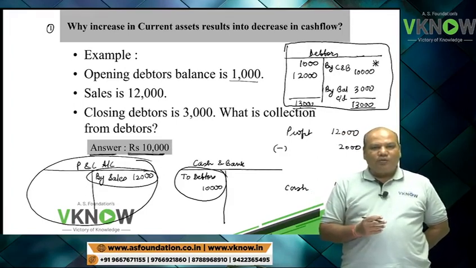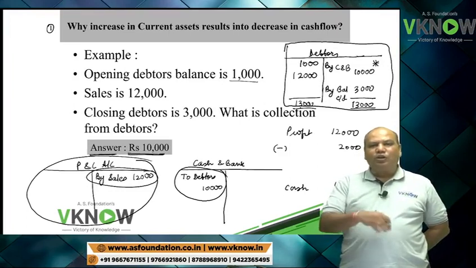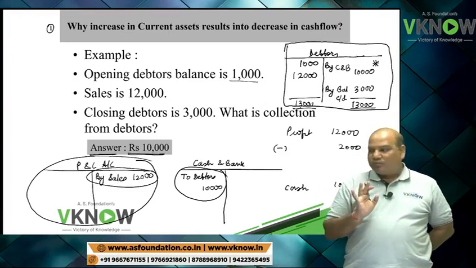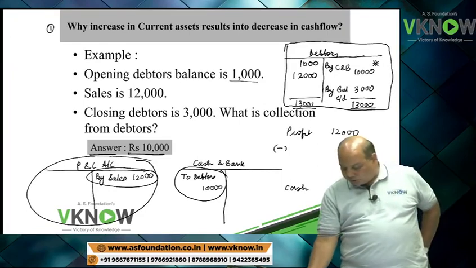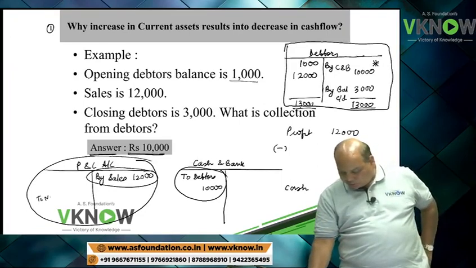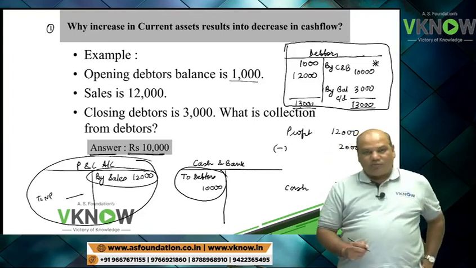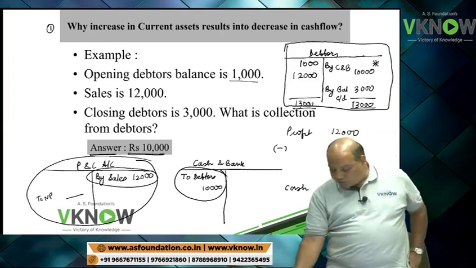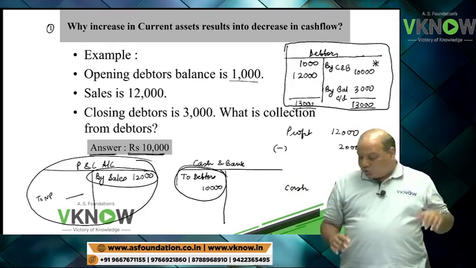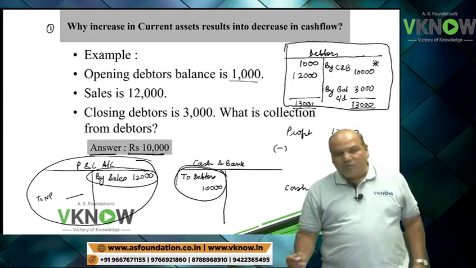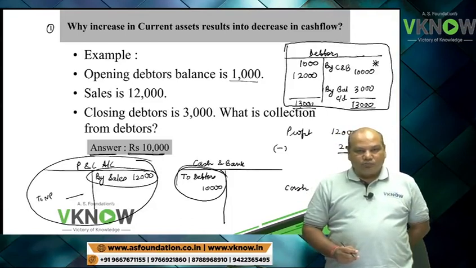My profit as per P&L account is 12,000, assuming no other transaction. Assume no other transaction for the time being. So whatever is sale here, that is your net profit. And in cash flow statement, assume no other transaction. Your bank balance is 10,000. So minus 2,000.